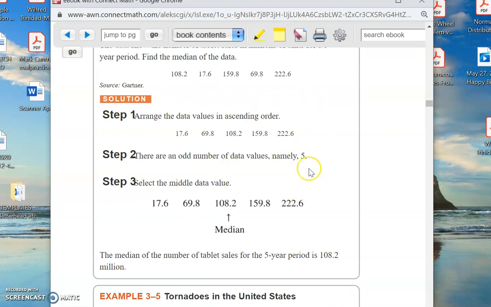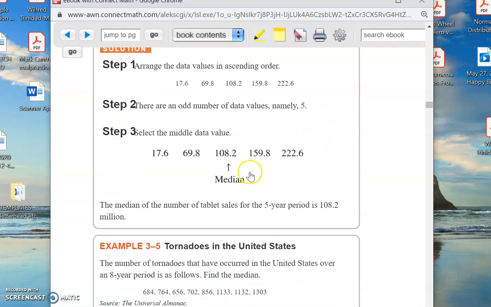There's an odd number of data values. So if you pick this guy right here, half of them, 2 of them are bigger, 2 of them are smaller. So boom, there it is. That's the median. Very, very simple, right?